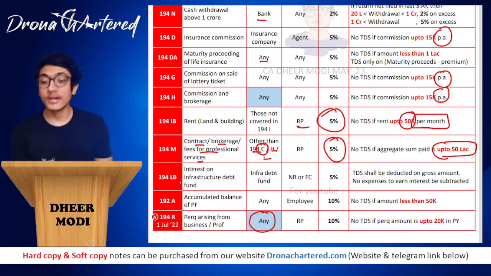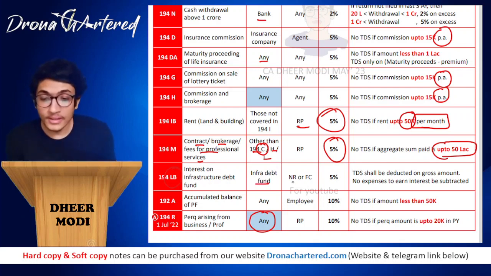Next is your section 194LB, that is interest on infrastructure debt fund. Now infrastructure is basically nothing but what? It is your land and building. Therefore section 194LB, LB stands for land and building. Okay, so 194LB, interest on infrastructure debt fund.